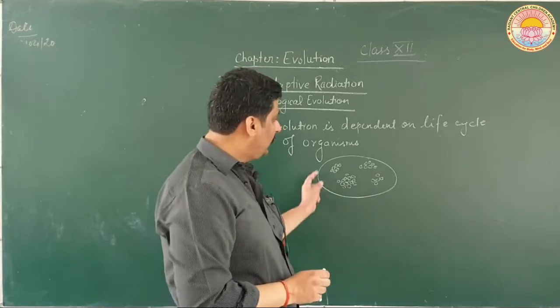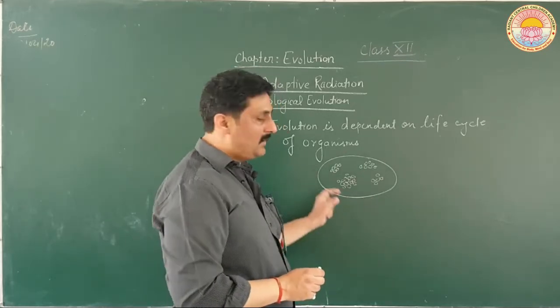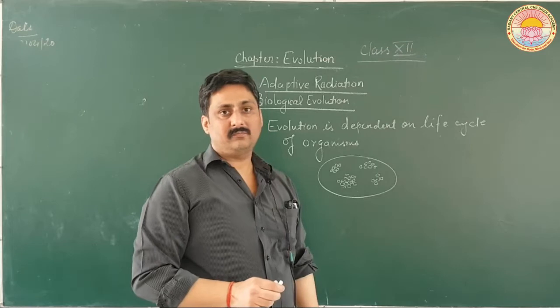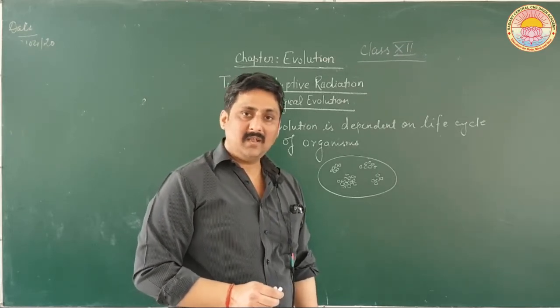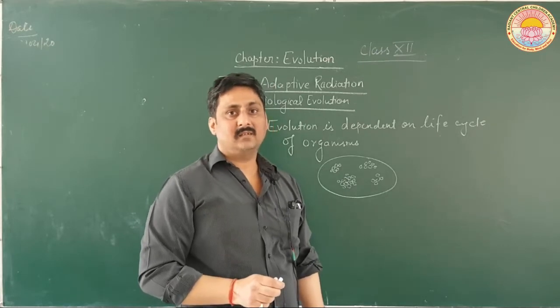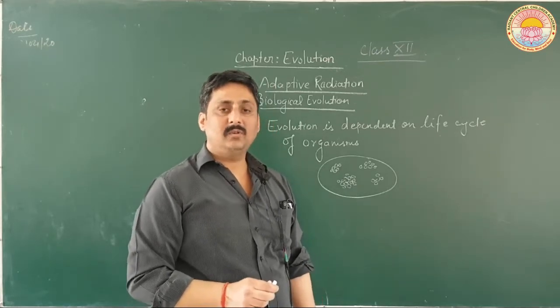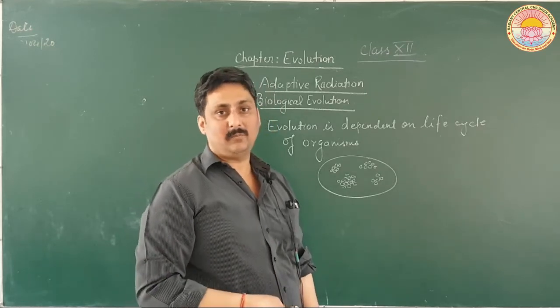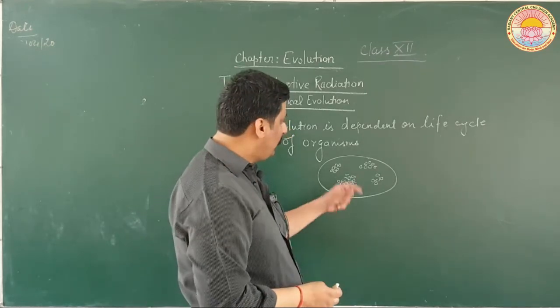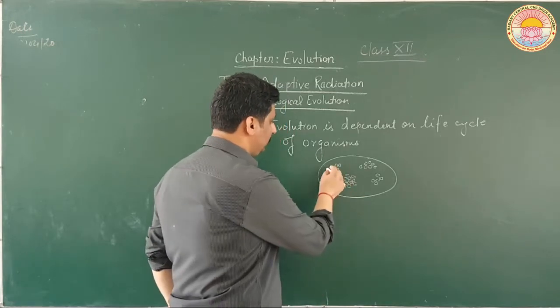So naturally, a particular medium may consist of millions of microorganisms, and they may have differences in their characteristics, or you can say variation is already present in that particular population. Let this whole population be A.